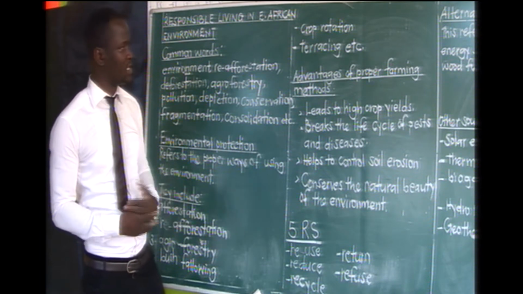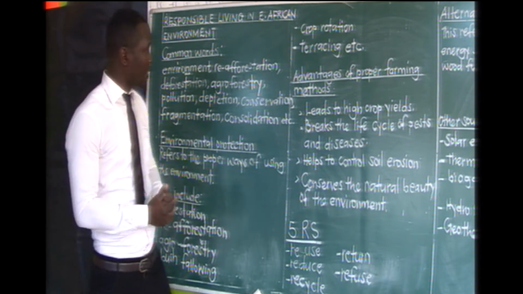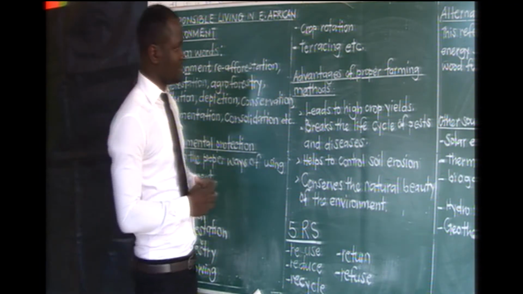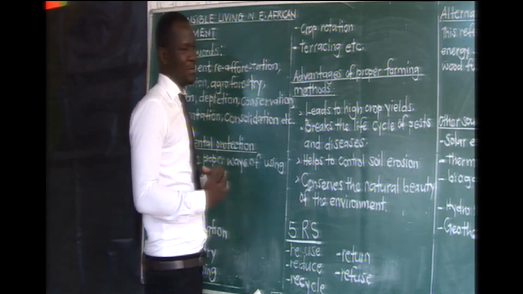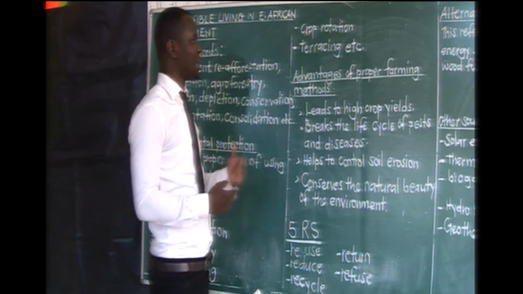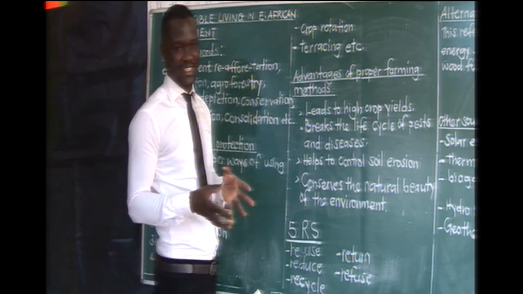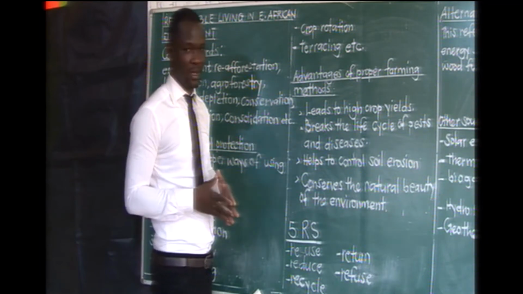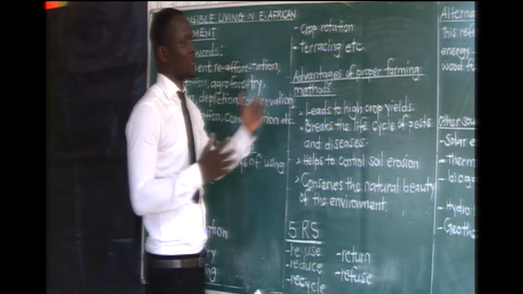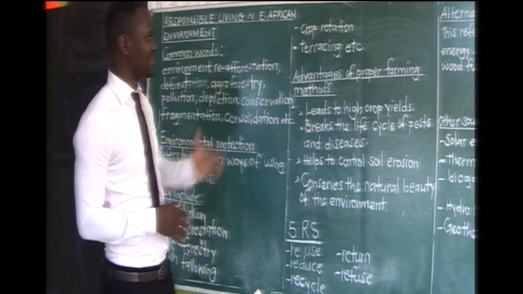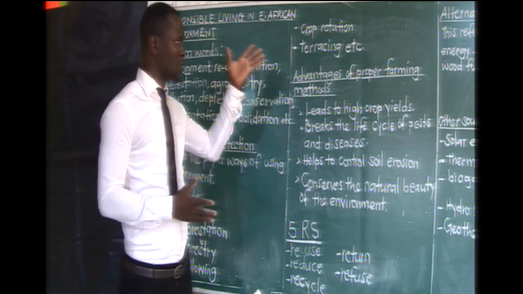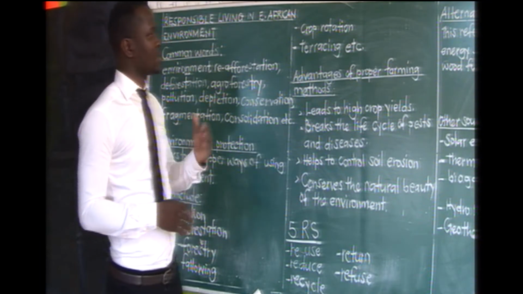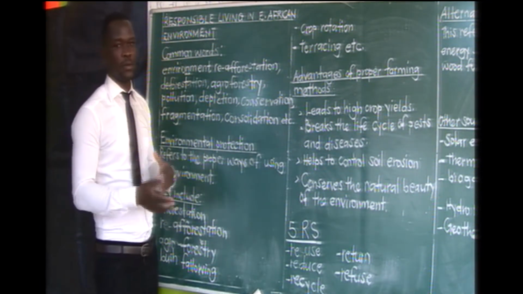Land will not lose its fertility at that time. Next, we have what we call crop rotation. You may wonder, hey, is this science? These two subjects integrate. What I mean is, we have some other issues that are common in them. So we have what we call crop rotation. The very way we define it in science, the very way we're also going to look at it in this context. Crop rotation means growing different crops on the same piece of land.